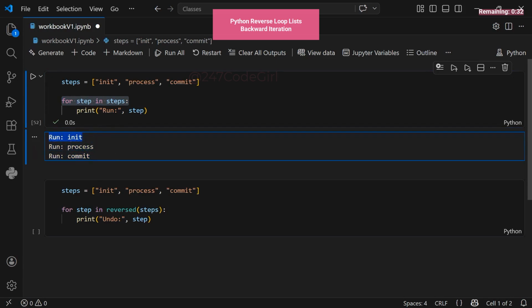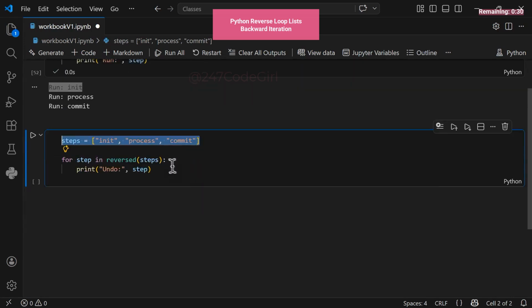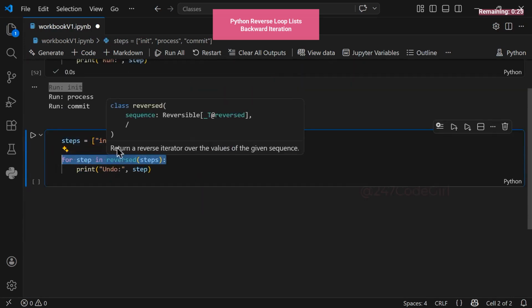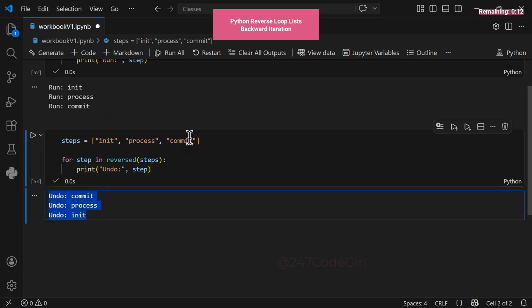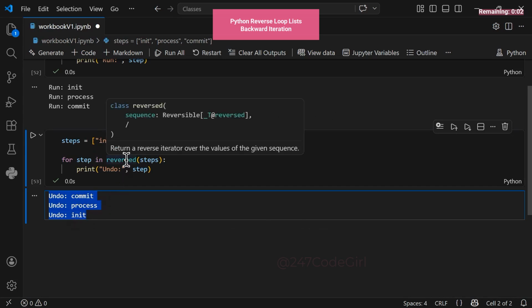To do this, we use the same list with a twist. Notice this line, for each step in reversed steps. This is the key. The reversed class returns a specialized iterator for any given sequence. Since a list is a sequence, you can easily flip it. Now, we change the print statement to undoing this step. Running the code now triggers undo commit first. The last item is now at the front. Next, we undo the process, and finally, undo the initialization. Remember, you can reverse almost any sequence just by using the reversed function.